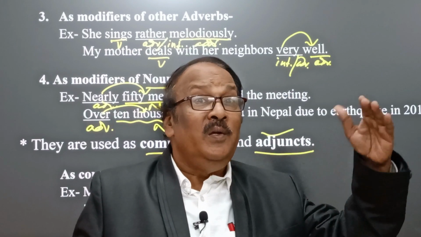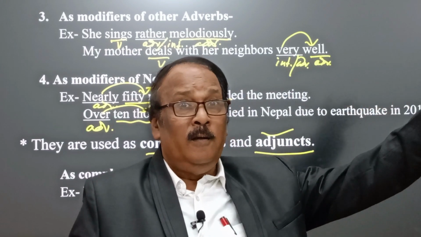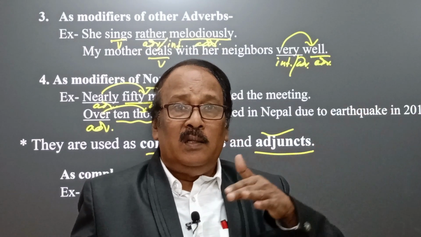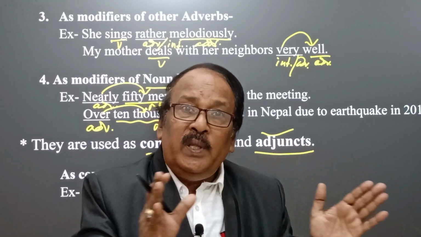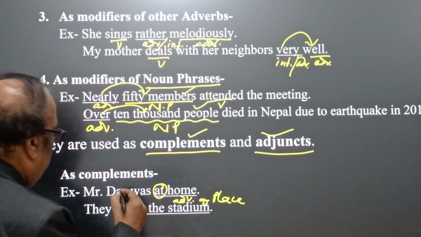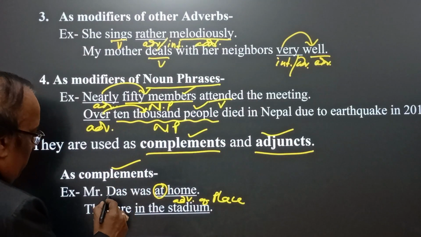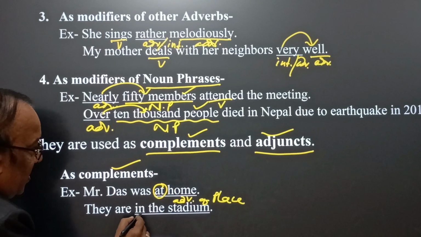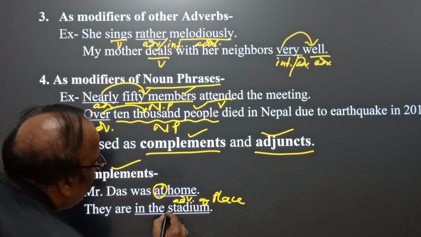Mr. Das is in the park, is in the library. In this case, in the park, in the library, at home cannot be removed. Therefore, this is what you call complement. And Mr. Das was at home. They are in the stadium.